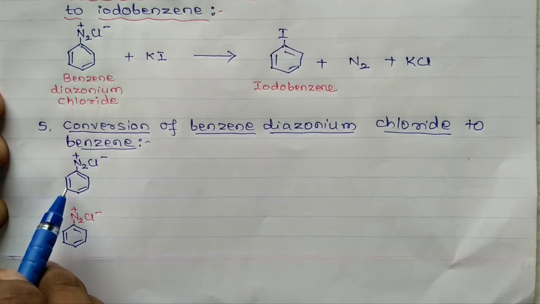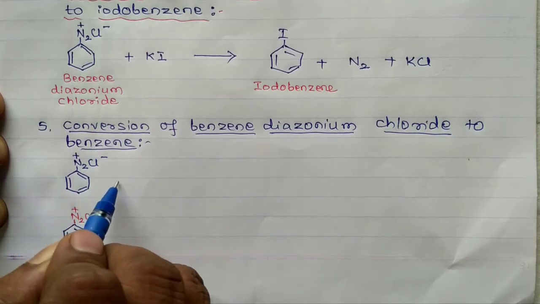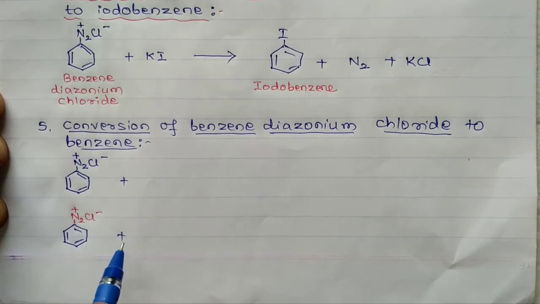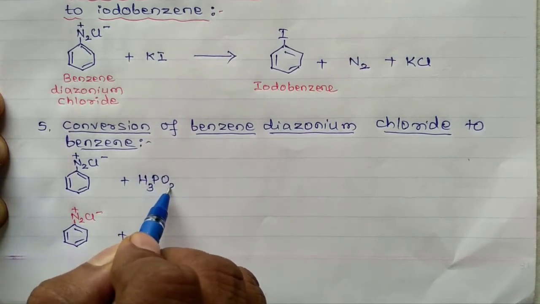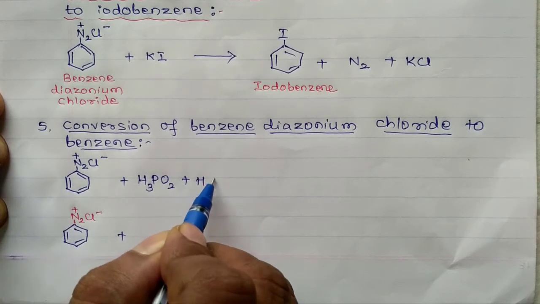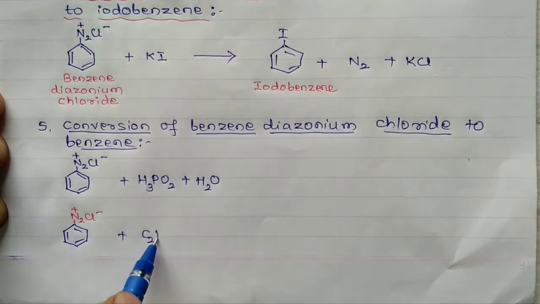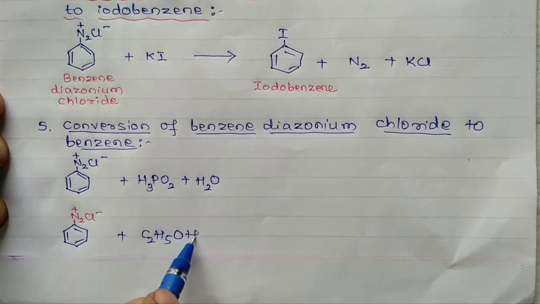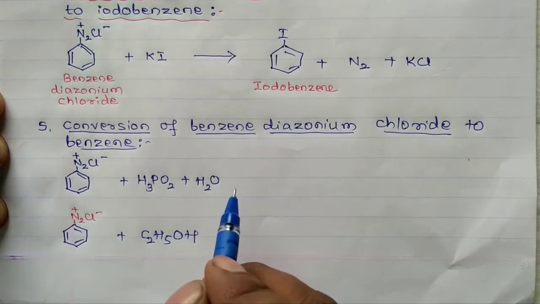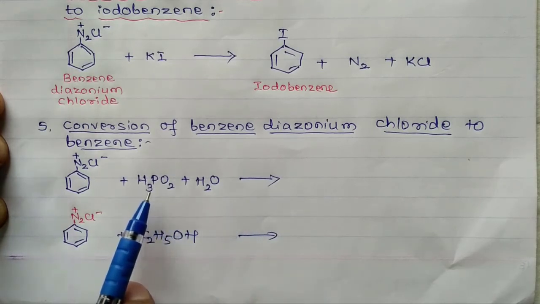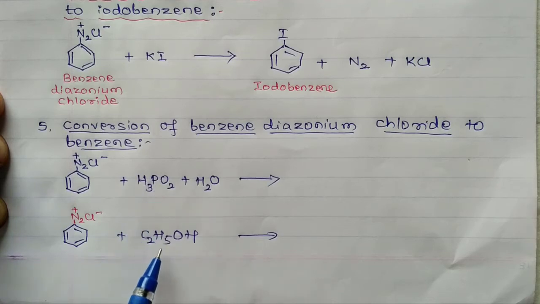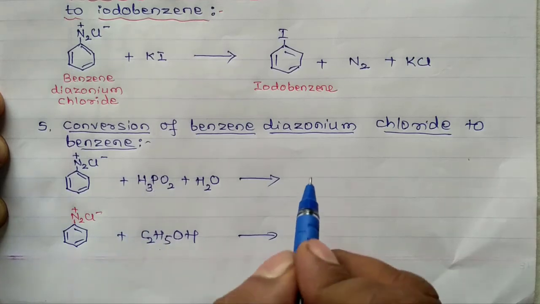Benzene diazonium chloride is reduced using mild reducing agents such as hypophosphorus acid, H3PO2, or ethyl alcohol, C2H5OH. Benzene is formed.